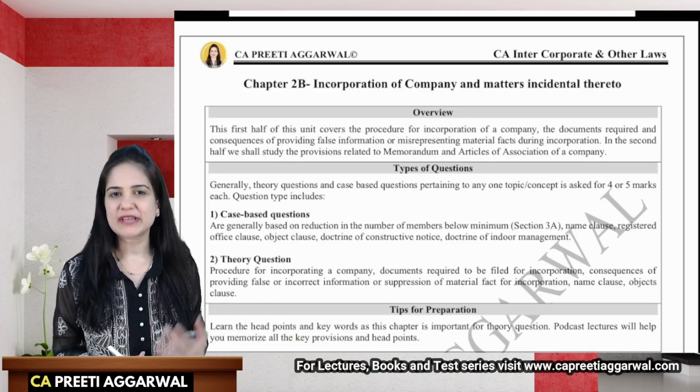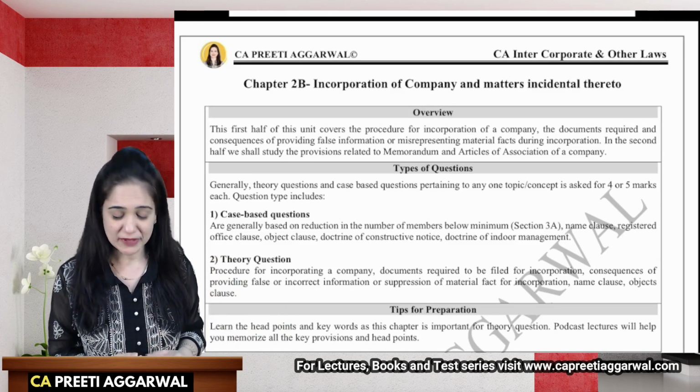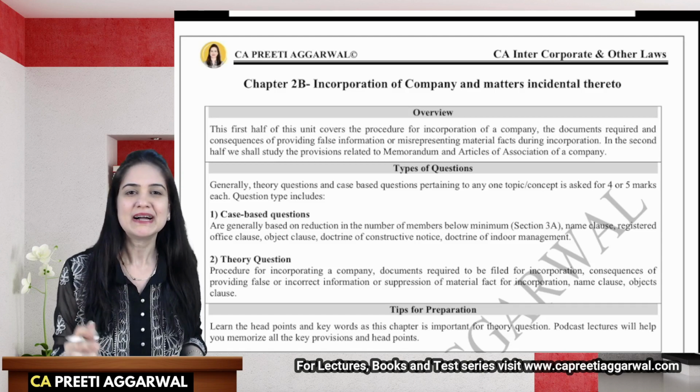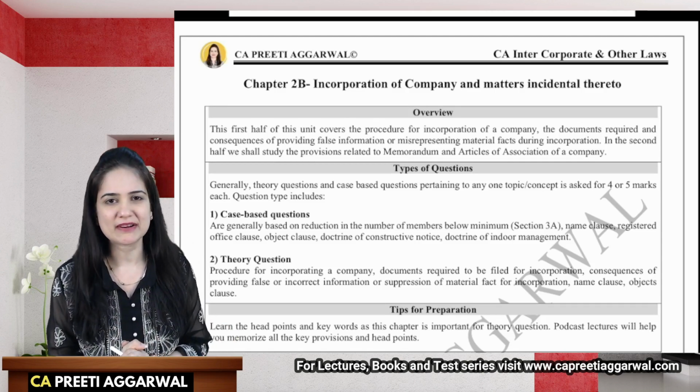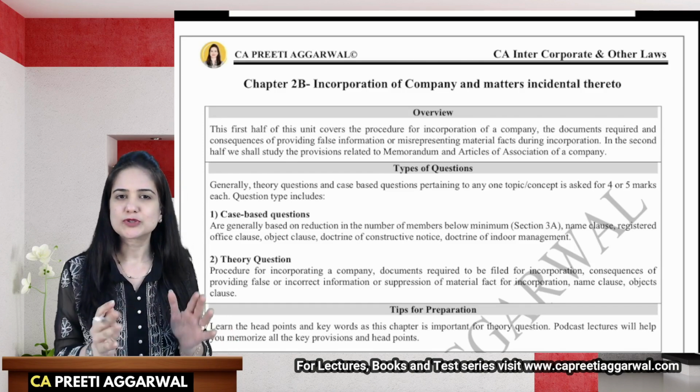Students, in my previous sessions, I revised the preliminary chapter and types of companies. Let us continue, and in this session, we are going to revise a very small part, incorporation of companies and matters incidental thereto. Now, what I have done is I have divided this chapter also into two parts.